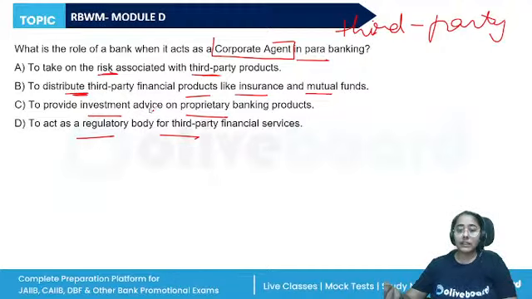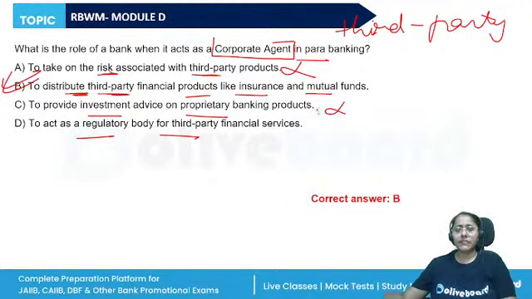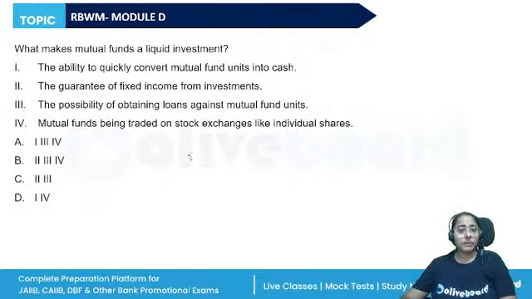Banks provide these relevant services through agency arrangement with them. So they act as corporate agent without risk participation, and they earn certain fees on it, right? So the correct answer is option B. They distribute the third party financial products. They do not take on the risk. Advisory will come under the investment management, and they do not act as a regulatory body. Regulatory body will still be RBI or IRDAI or SEBI. So the correct answer is option B.